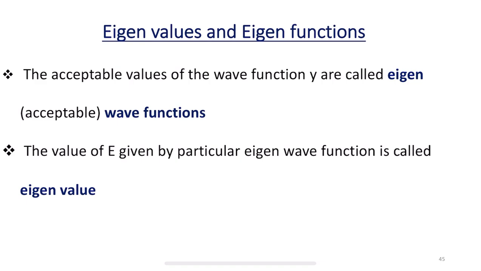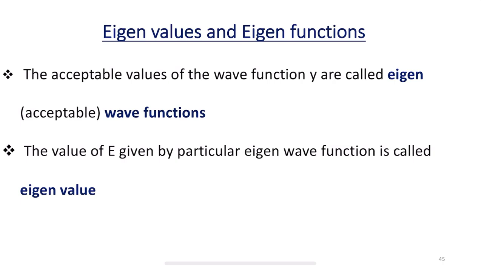The imaginary values are not accepted; only those values of psi which give a definite and acceptable value of the total energy E of the electron are acceptable.